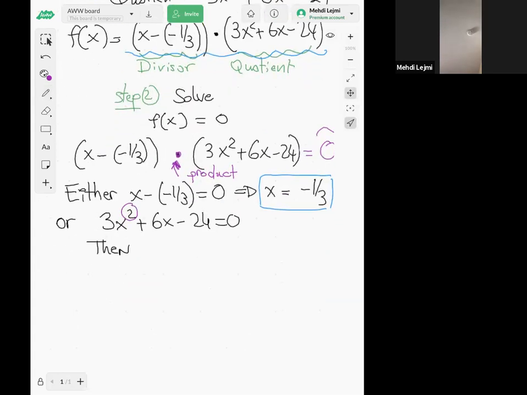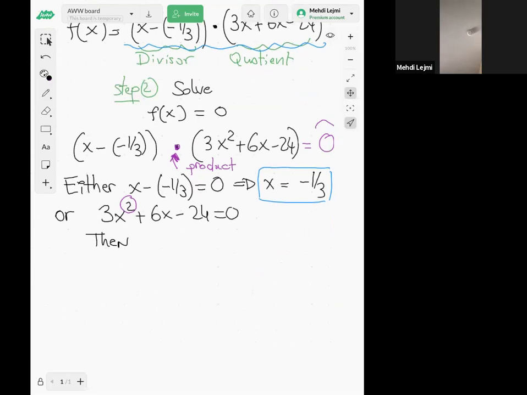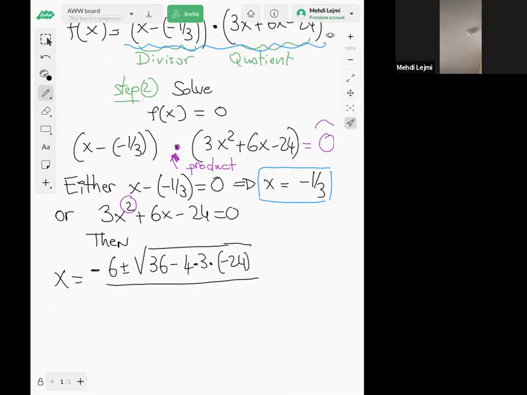So then my x is minus b, so it's -6, plus or minus square root of b squared, that's 6 squared, 36, minus 4 times a, which is 3, times c, which is -24, over 2 times 3. So x is -6, plus or minus square root of 36, and minus times minus is a plus.